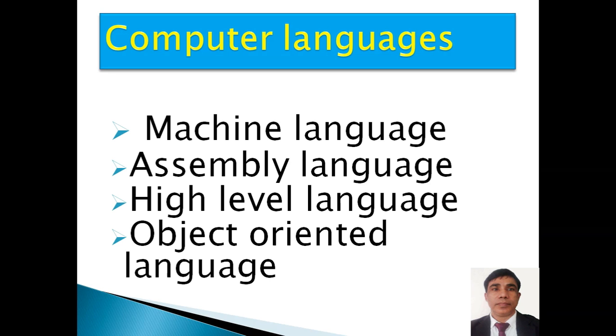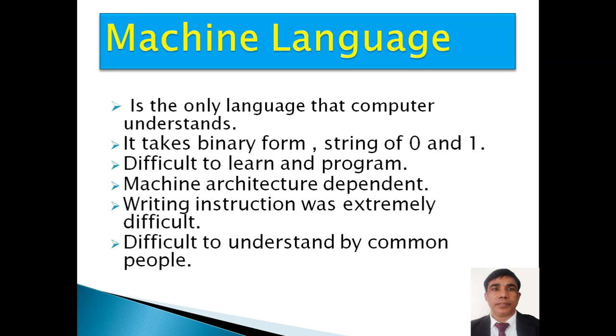So what are the different types of computer languages? Machine language, assembly language, high level language, object oriented language. Now next, machine language. Machine language is the only language that a computer understands. It takes binary form, a string of 0 and 1. All the signals which are given to the computer are basically a string of 0 and 1 only. It doesn't understand anything other than the off and on state of a signal.